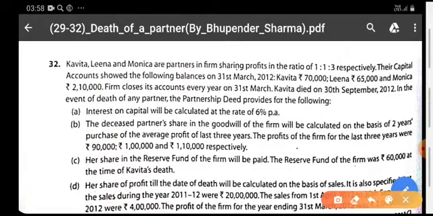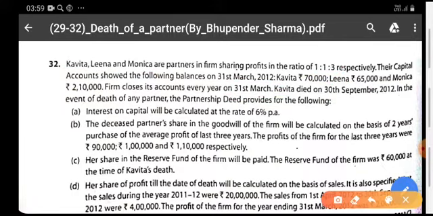There are three partners, Kavita, Leena, and Monica, sharing profits and losses in the ratio 1:1:3. Their capital accounts showed the following balances on 31st March 2012. These are the balances you have been given in the question. Accounts are closed on every 31st March. Kavita died on 30 September.